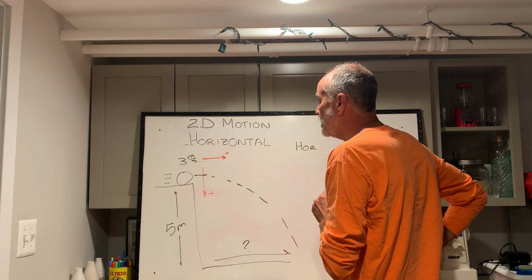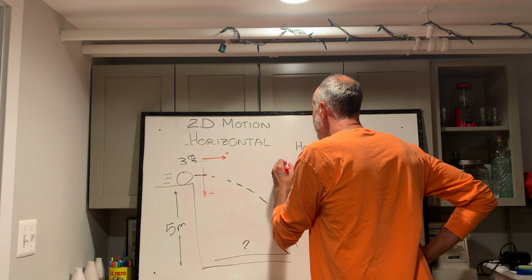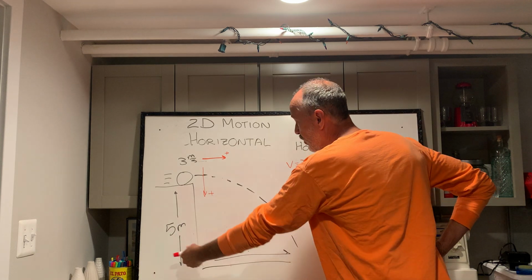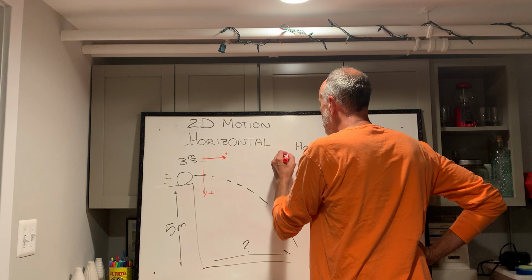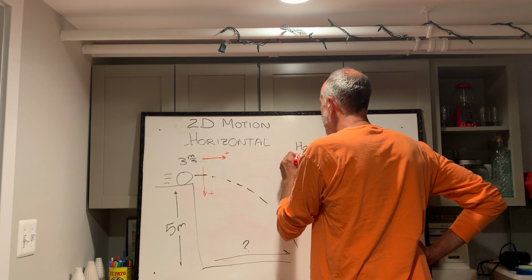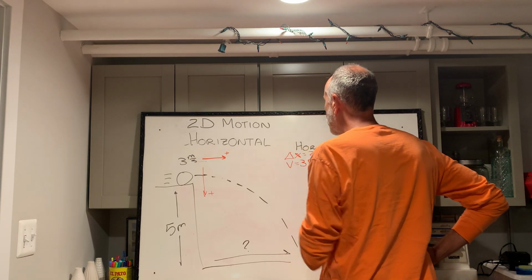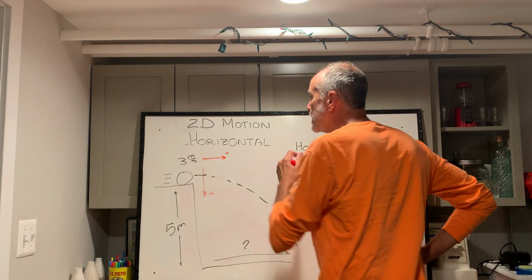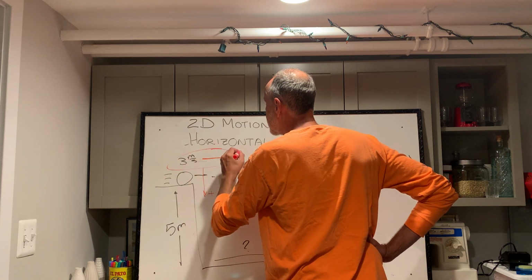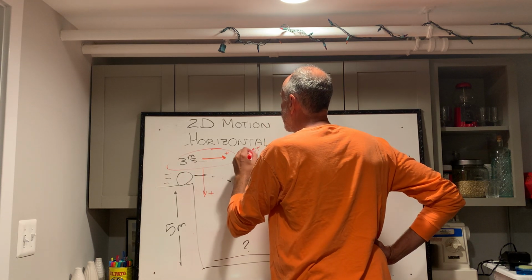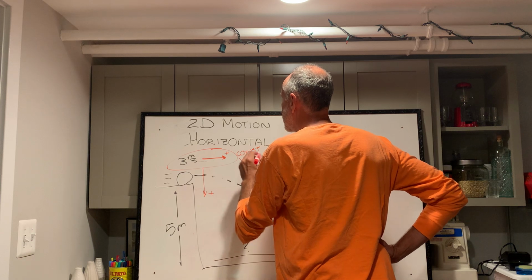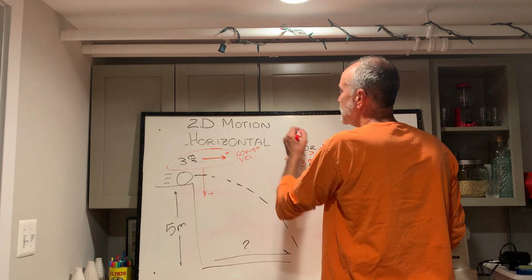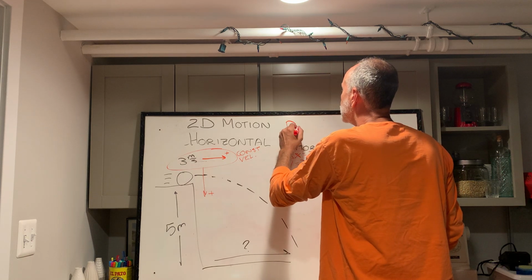So horizontally, what we've got is a velocity of 3 meters per second. We're looking for the horizontal displacement. Let me write that up there. Delta x equals question mark. You could say, well, that's really all we've got horizontally, except we know that this is going to be a constant velocity. It's not changing. It's not speeding up or slowing down. This is a very specific case called projectile motion.